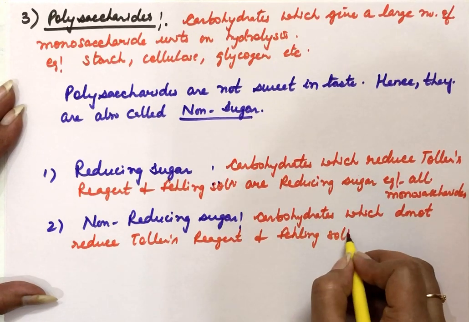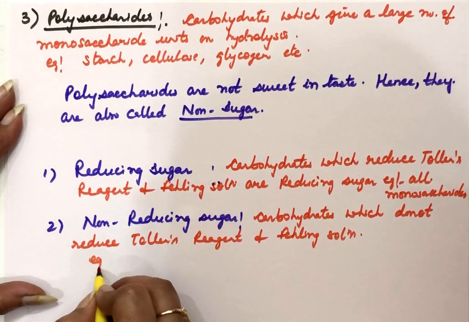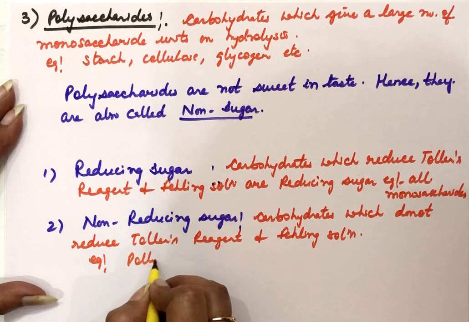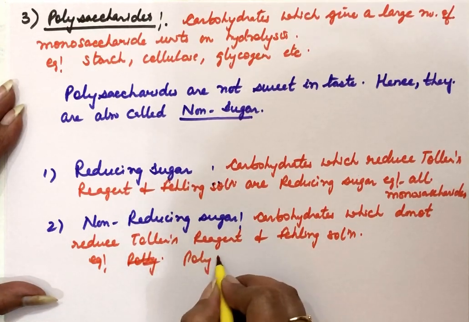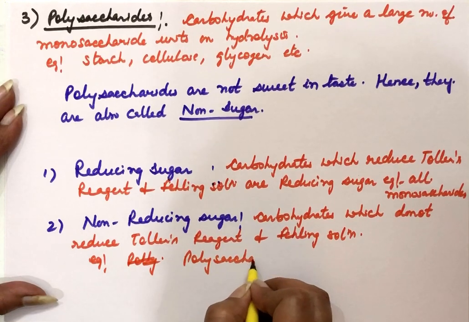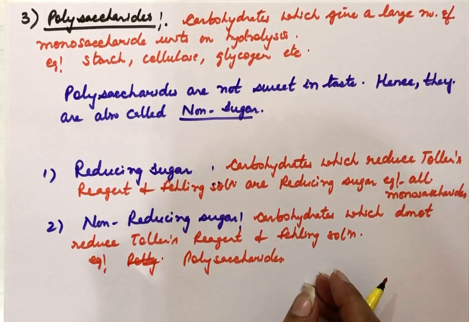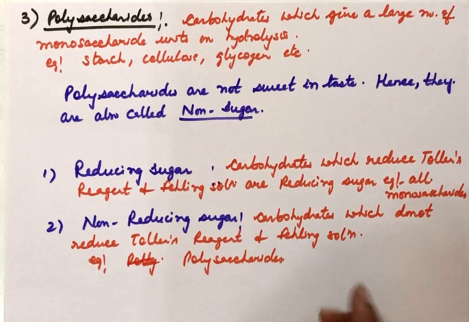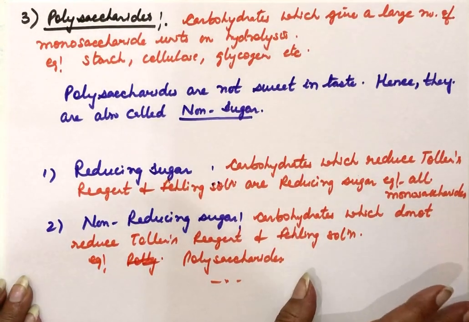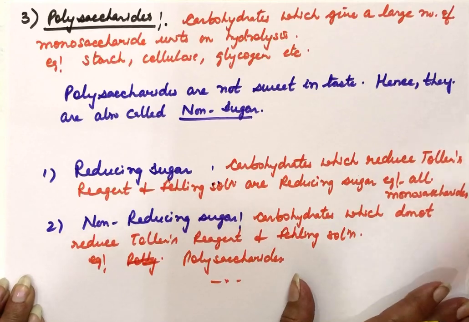Examples of non-reducing sugars are polysaccharides. So all polysaccharides are non-reducing sugars. So this is a classification of the carbohydrates. Now we have to do the monosaccharides in detail, glucose and fructose. So next topic here is the monosaccharides.